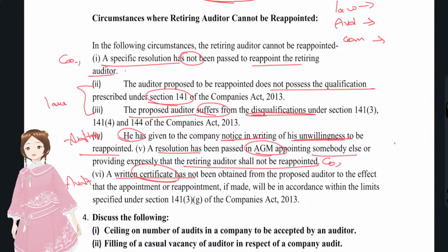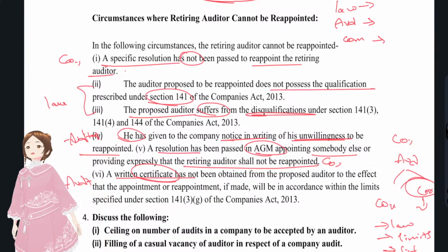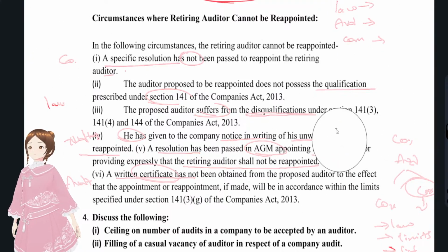In order to appoint, the company has to obtain two things from the auditor: one is his consent, and the second is a certificate. What does that certificate contain? It contains that his appointment is as per law and within the prescribed limits, and that he will give a list of proceedings against him, and all such things. But if he had not given the certificate, then he will also not be appointed. Okay, these were the situations where the retiring auditor will not be reappointed. With that said, we have completed our question number 3, and now we'll go on to question number 4.